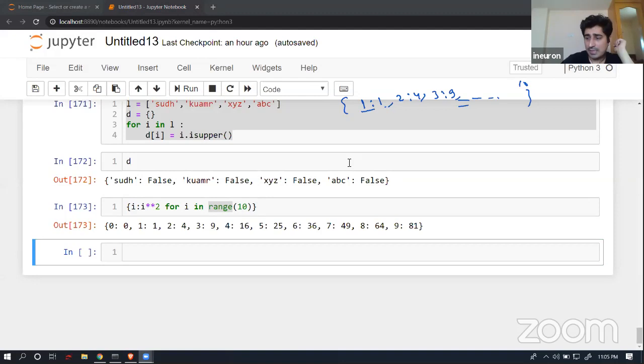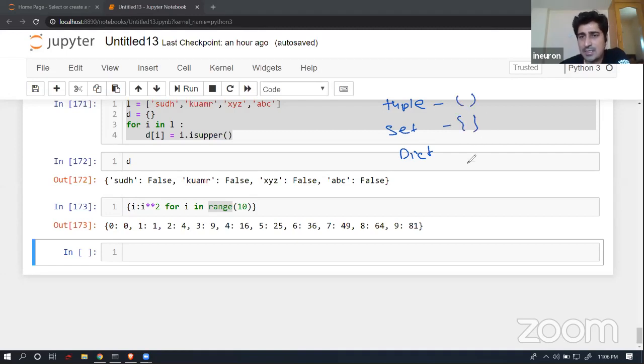So we talked about a couple of things in today's class. The next topic I'm going to pick up is functions, and how you can create your own function. But before that, let's recap. Today's class, I was talking about tuples, sets and dictionaries. Tuples, notation wise, this one; set, notation wise, this one; dictionary, notation wise, this one, with key value pairs. This is the notation that you will find.